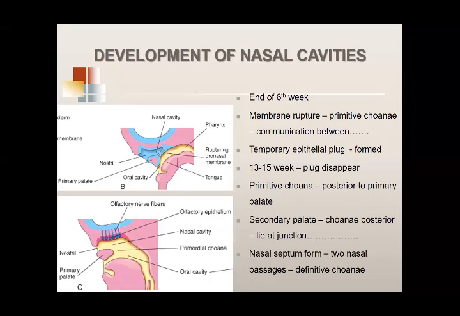Over here, you're going to have the secondary choanae, which lie at the junction of the pharynx and the oral cavity. I have told you all this only because this will develop when the nasal septum develops. When the nasal septum develops, dividing the cavity of the nose into right and left cavities, that is the time when the definitive choanae develop.